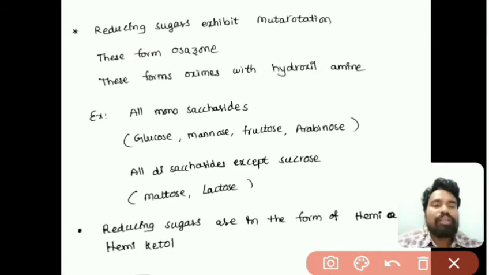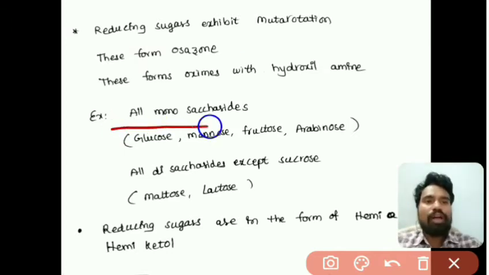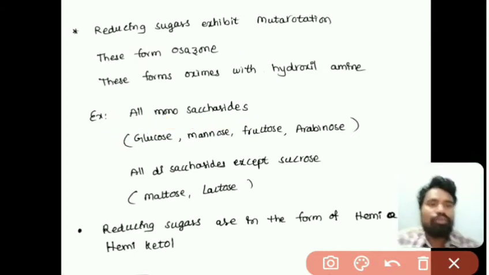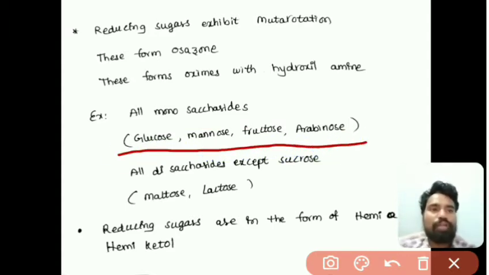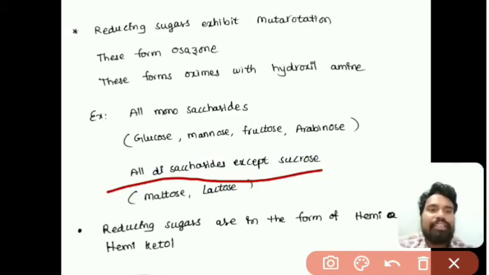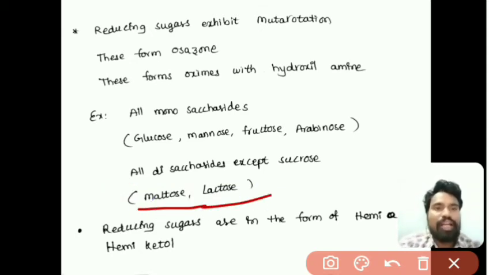The examples for reducing sugars are all monosaccharides like glucose, mannose, fructose, arabinose, xylose, lyxose, and all disaccharides except sucrose, which means these reduce Tollens and Fehling's reagents. For example, maltose and lactose are disaccharides which are reducing sugars.